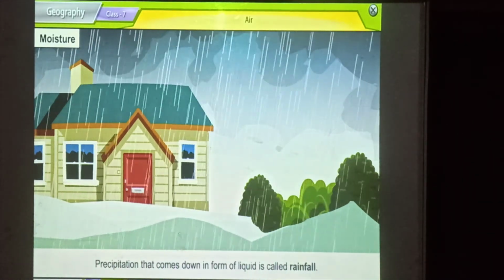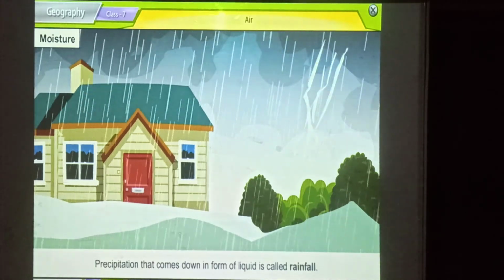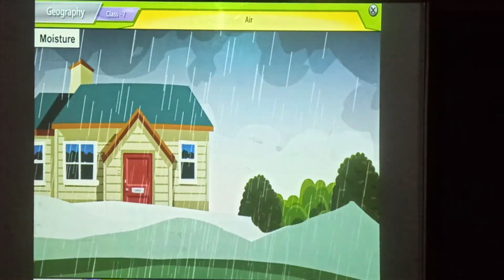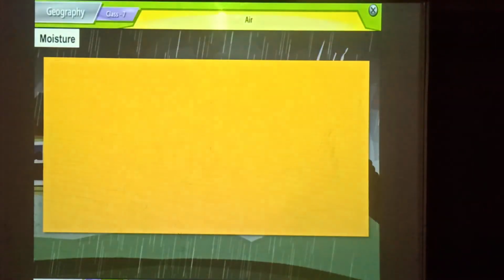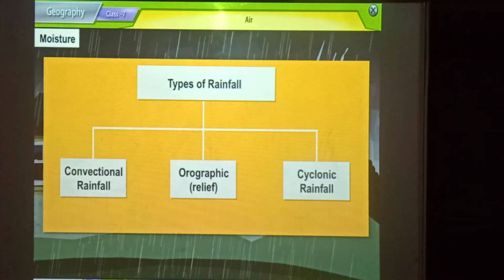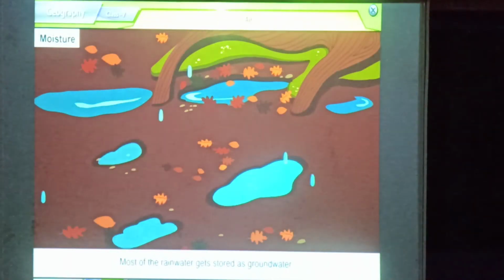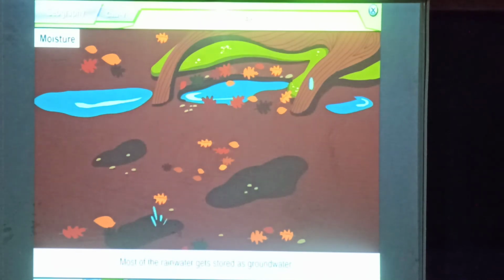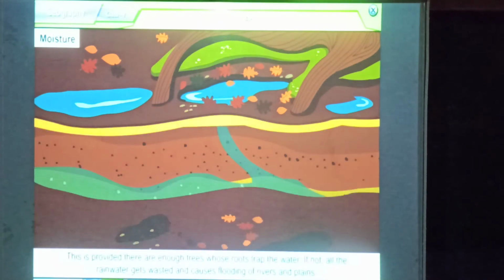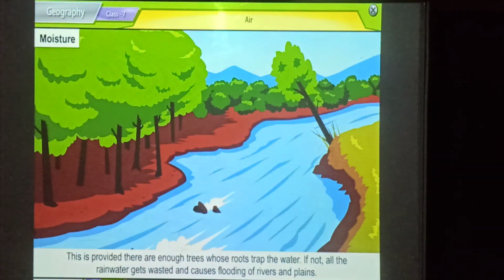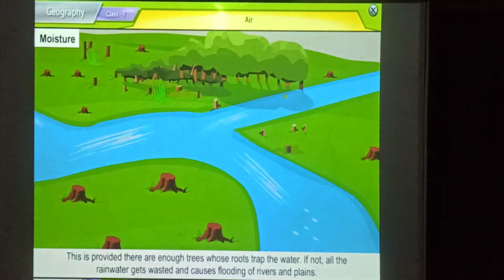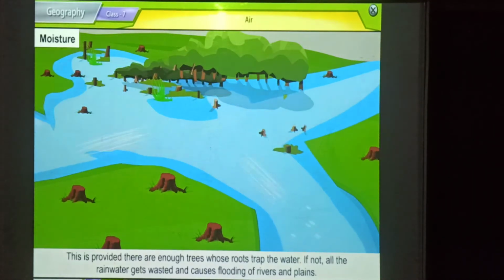Precipitation that comes down in form of liquids is called rainfall. Depending upon mechanism, rainfall is of three types: convectional, orographic or relief, and cyclonic. Most of the rainwater gets stored as groundwater. This is provided there are trees whose roots trap the water. If not, all the rainwater gets wasted and causes flooding of rivers and plains.